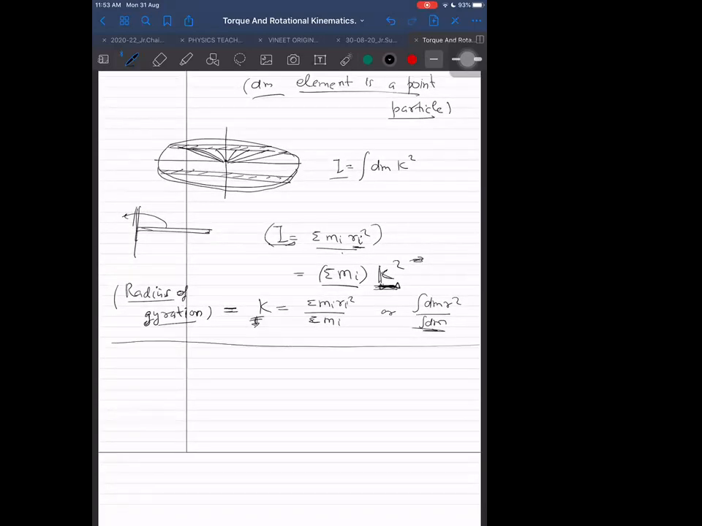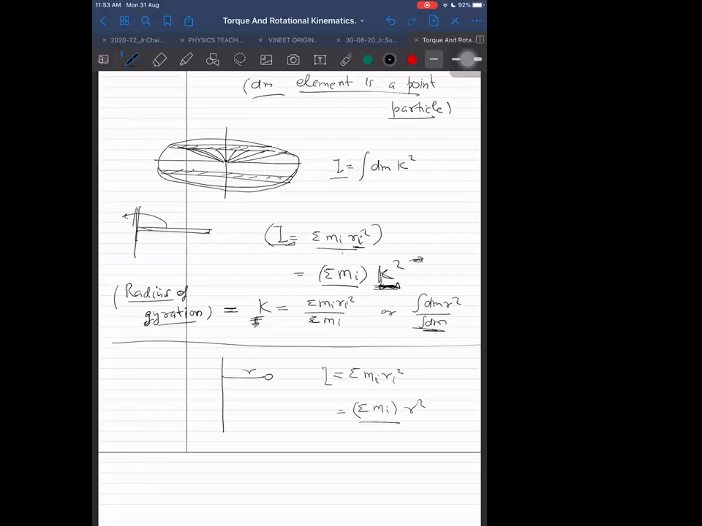Okay. Next, now let us start proving some formulae for moment of inertia. First of all, start with those cases where the mass is at a distance r. As long as all the particles are at a distance r, then moment of inertia will be simply sigma m_i, which can be taken common, and r can be taken out because all r are equal. Then moment of inertia will be sigma m_i r square.